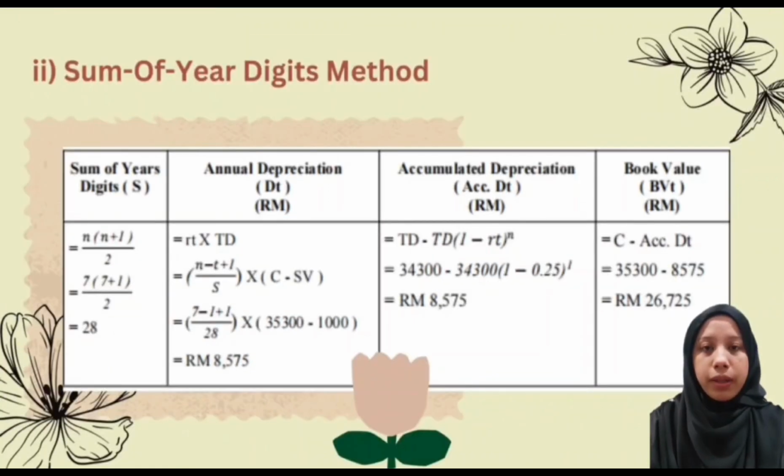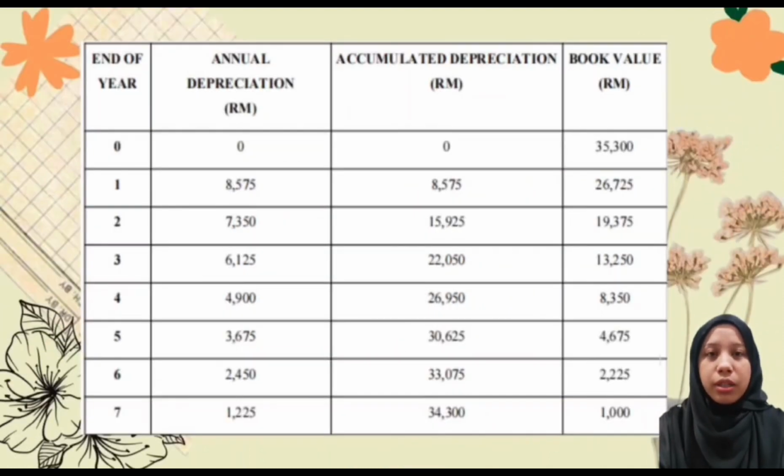Next, the other method is the sum of the digits method. From the table, the annual depreciation is 8,575 ringgit. Accumulated depreciation is the same as the annual for the first year, and the book value at the end of the first year is 26,725 ringgit. This table shows that due to the implementation of the sum of the digits method, the yearly depreciation for each year is different because the rate of each year is different.